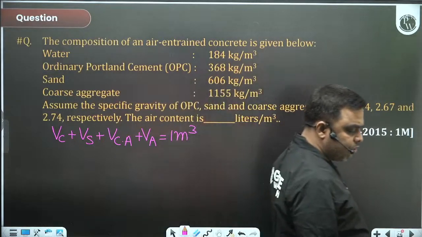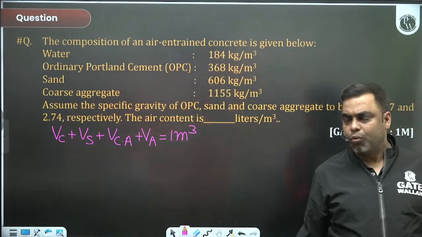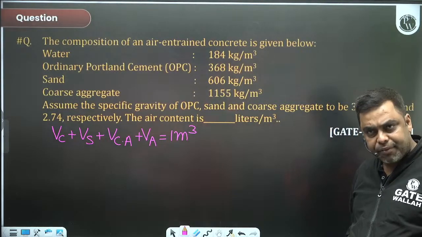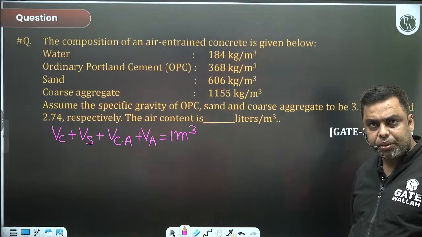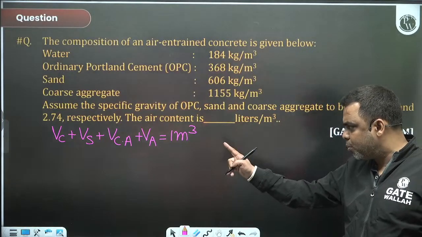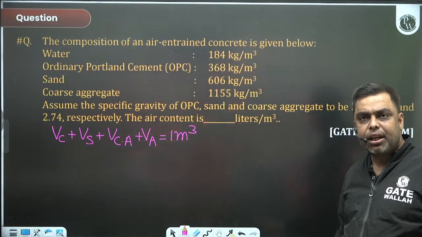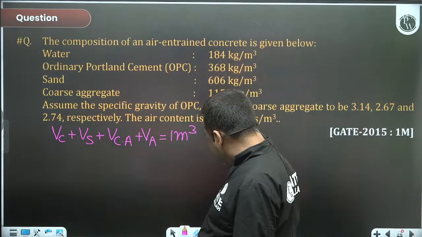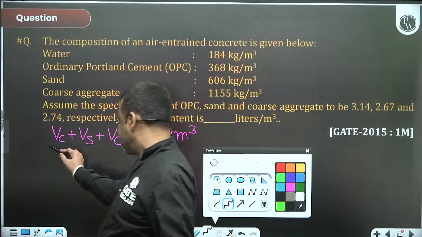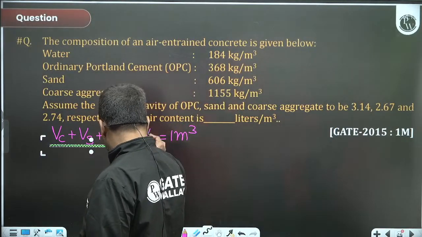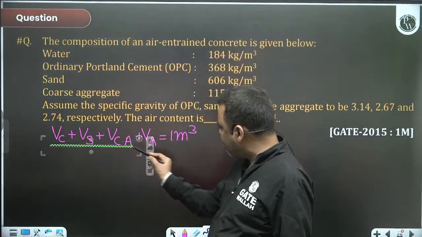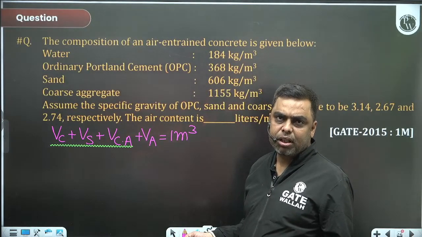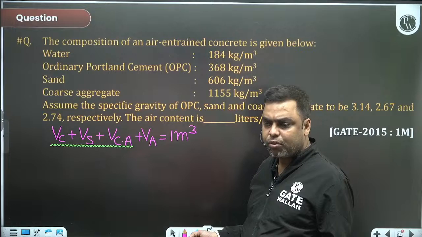Everybody agrees up to this point? I have the information about all this. If I somehow calculate all this, then I'll be getting the volume of air. That's what we have to solve.